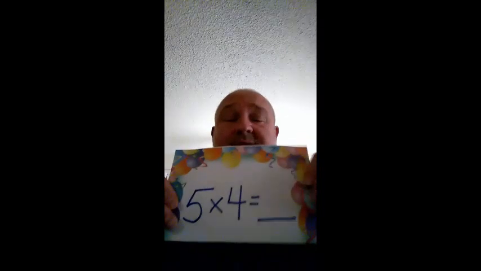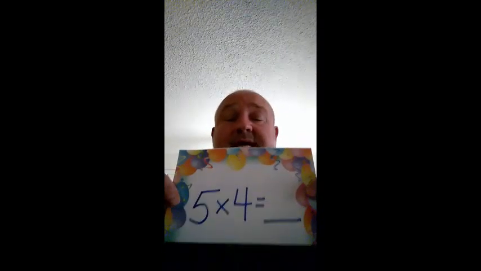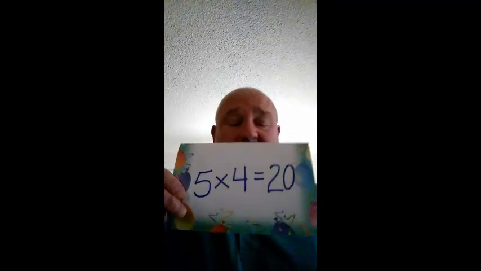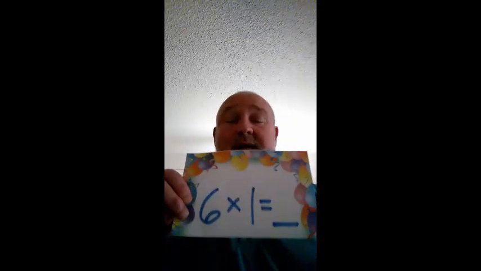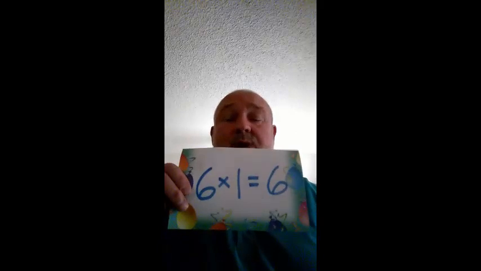Next, 5 times 4 is, 5 times 4 is, and say it, 5 times 4 is 20. Say it again, 5 times 4 is 20. Next, 6 times 1 is, 6 times 1 is, and the answer, 6 times 1 is 6.